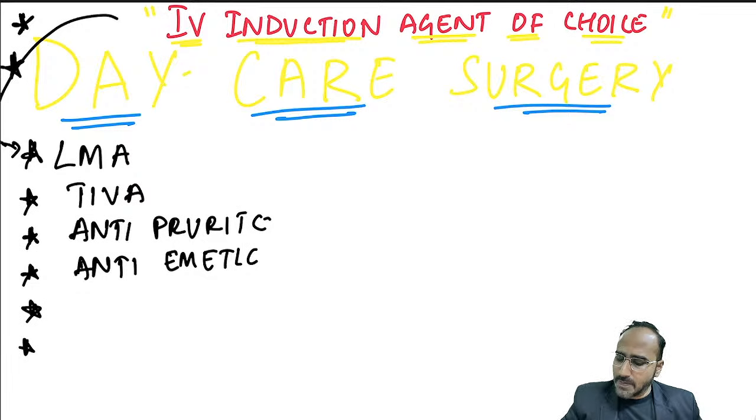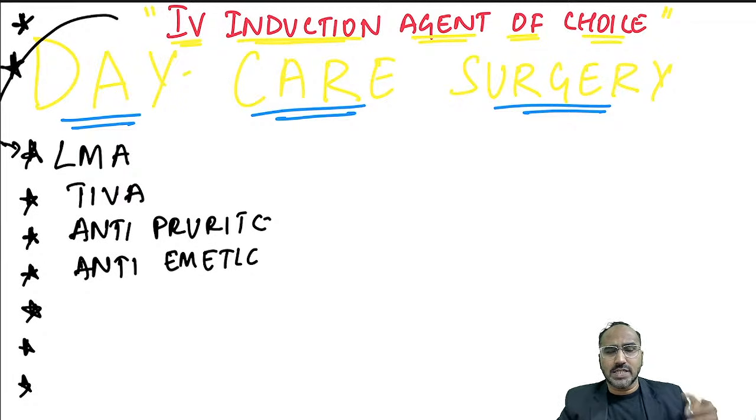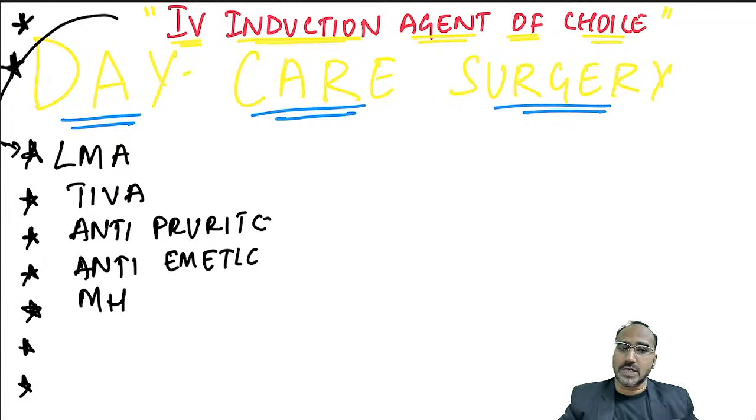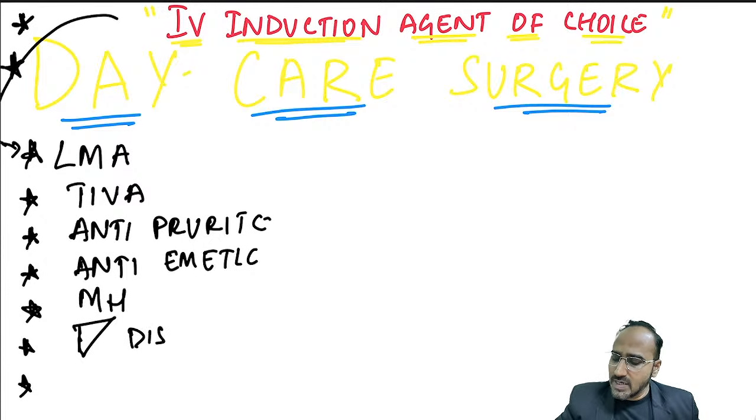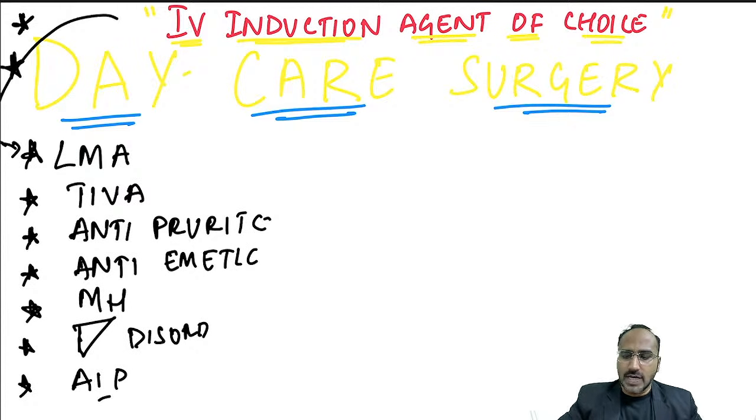Apart from that, your patient who's posted for daycare surgery is asking you, sir, I have heard that IV induction agents, when you are giving, will cause malignant hyperthermia or some liver problems. You tell them propofol is an IV induction agent of choice if the patient has malignant hyperthermia. So it is very safe in malignant hyperthermia. It can be used safely in liver disorders. Okay? And it can be safely used in acute intermittent porphyria. So propofol is used as an IV induction agent of choice in all these conditions. Very, very, very important, guys.